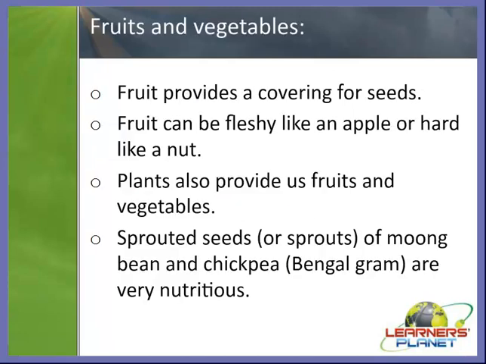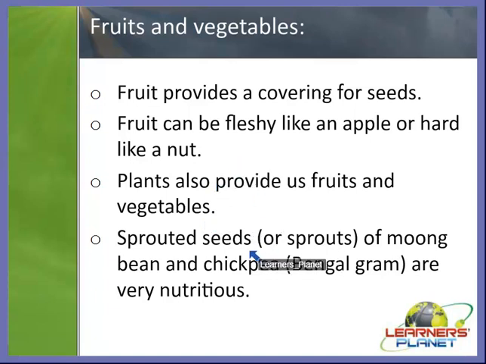So we saw the parts of the plant, right? And these are some of the plant products like fruits and vegetables which are very useful for us. Fruit provides a covering for seeds, so you can think how nutritious it can be. Fruit can be fleshy like an apple, or it can be hard like a nut. And plants also provide us with fruits and vegetables, so we can say that they are plant products, right?